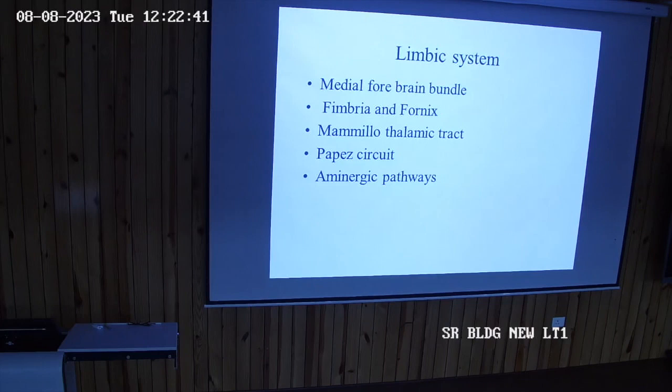These experiments on the limbic system, on whom were they done? All the studies on rage, anger, aggression were done on dogs and cats. The electrodes were placed in a particular area of the limbic system, and their stimulation results in what type of reaction, so accordingly it was studied.